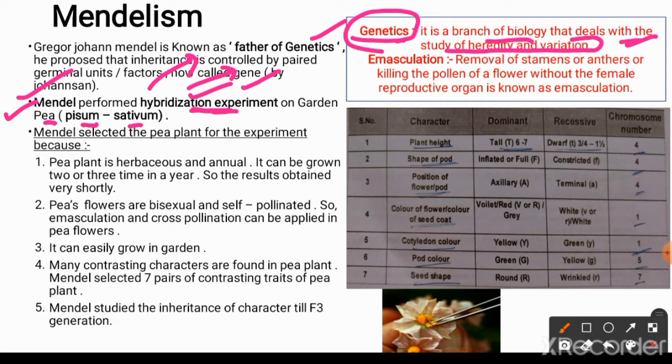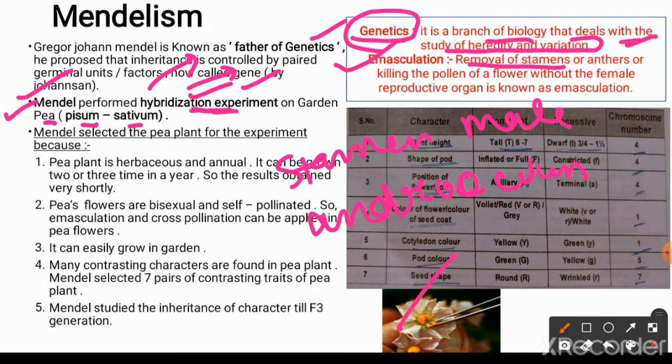How does this hybridization experiment performed by Mendel work? By the emasculation process. Emasculation means removal of stamen. Stamen is the male part, the androecium. Androecium means the male part, and it consists of filament and anther. The anther is bilobed, and this anther produces the pollen grains, and pollen grains carry the male gamete.